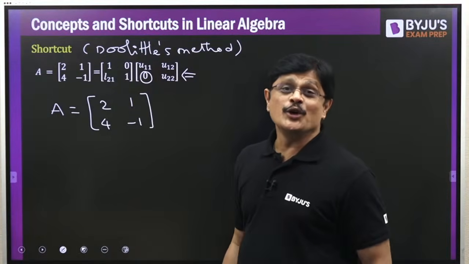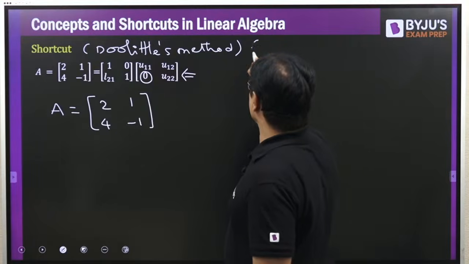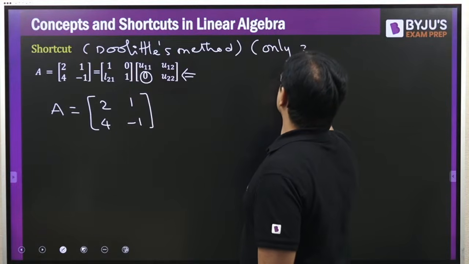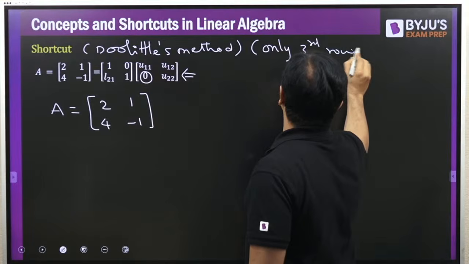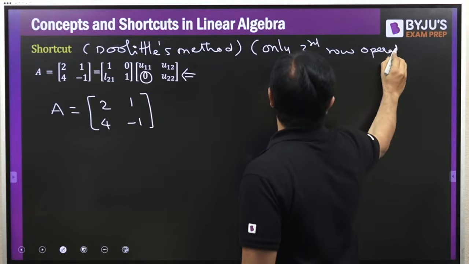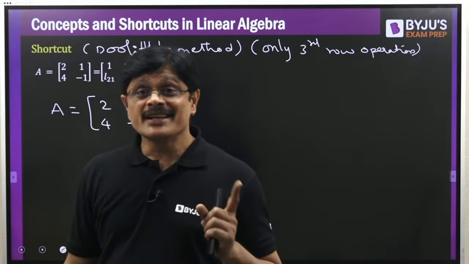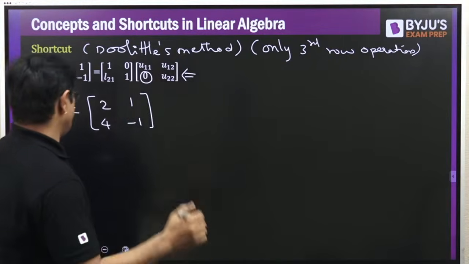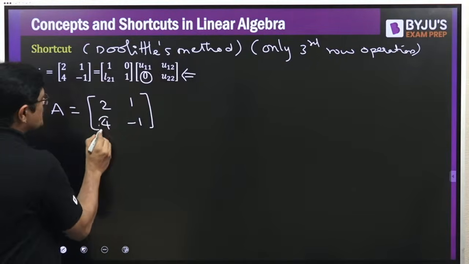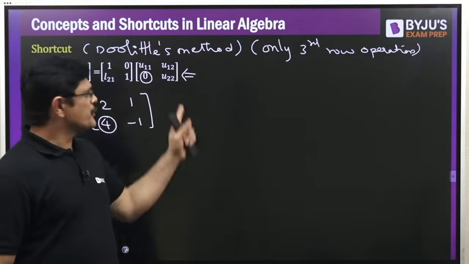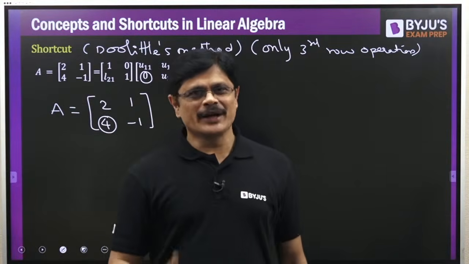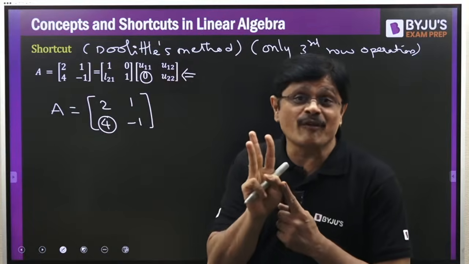Zero. Using row operations, but here remember only the third row operation you can apply. So what you do is, you try to make this element equal to 0, so that you get the upper triangular matrix using the third type of row operation.